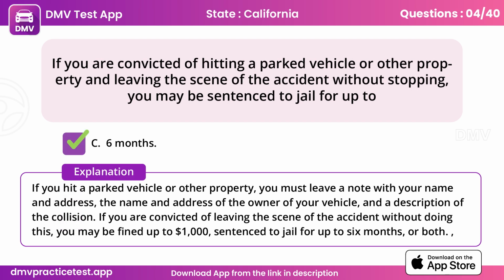If you hit a parked vehicle or other property, you must leave a note with your name and address, the name and address of the owner of your vehicle, and a description of the collision. If you are convicted of leaving the scene of the accident without doing this, you may be fined up to $1,000, sentenced to jail for up to 6 months, or both.